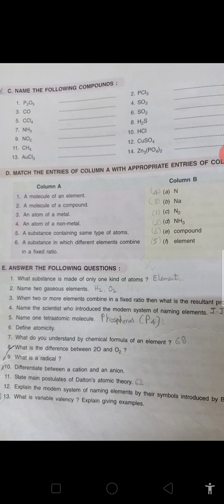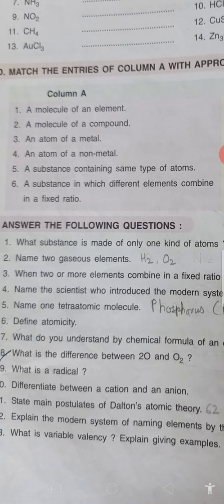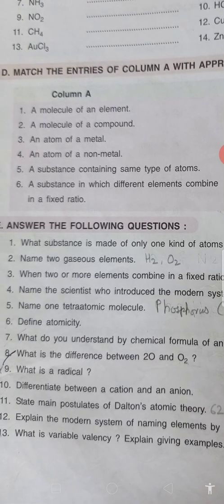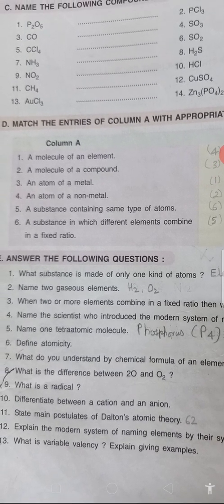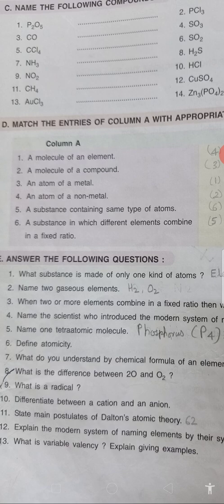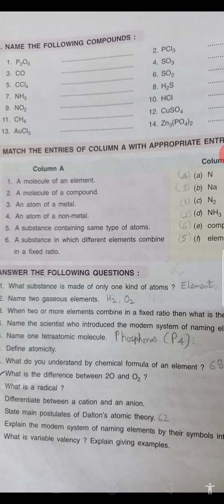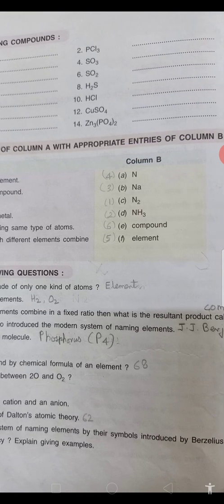Now we come to the question answers. The first question is, what substance is made of only one kind of atoms? The answer to this is elements. So elements are made up of only one kind of atoms. Then question 2, name two gaseous elements. There are many, we'll give hydrogen and oxygen. Then when two or more elements combine in a fixed ratio, what is the resultant product?